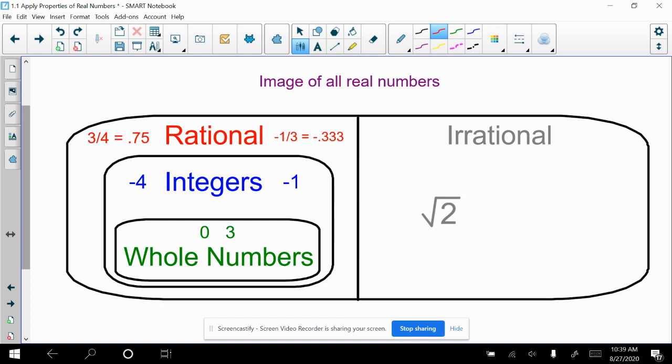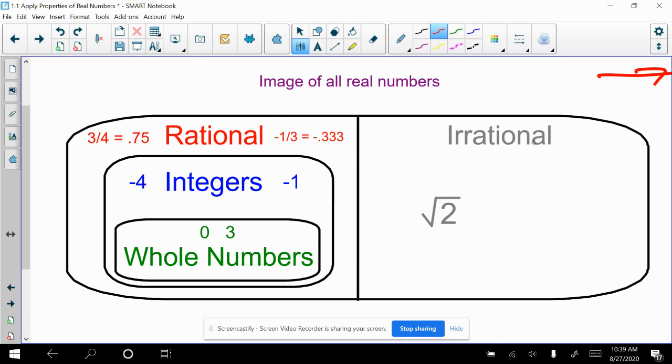This is kind of a nice image when we're trying to understand how the numbers fit together. Keep in mind that there would be another idea. These are all just the real numbers. There is another set of numbers that would be somewhere out here, known as the imaginary numbers. But at this point, we only know about the real numbers. We can classify real numbers as either rational or irrational.